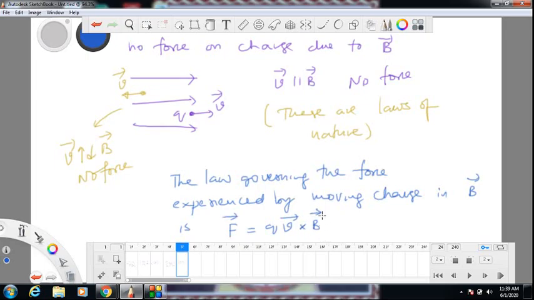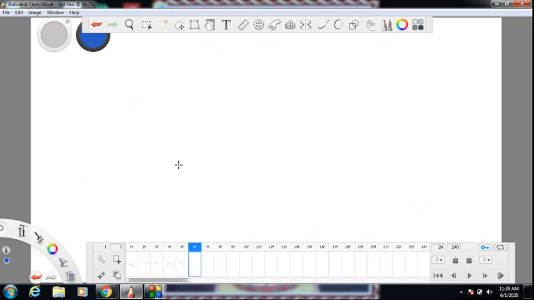So right now you can even relax the restriction that magnetic field is uniform and steady, because we are looking at force at that moment. Whatever is the magnetic field value at that moment, you can take and calculate, no problem. So I am relaxing here for a minute the condition that magnetic field is uniform and steady. It need not be, still the law works. But this is the law governing the force experienced by moving charge in magnetic field. Let's explore this law in detail, because the whole topic revolves around this only. If you understand this thoroughly, 80% of the job is done. So let's come back to this law.